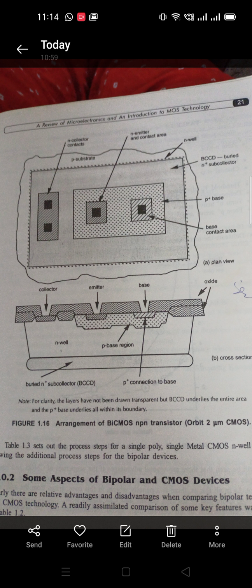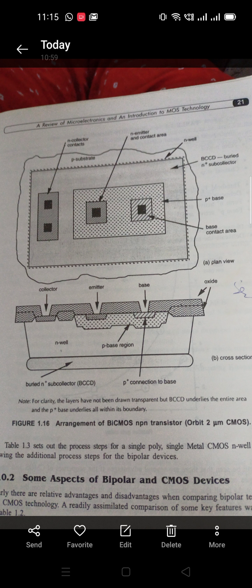The next topic is BiCMOS technology. BiCMOS is a combined technology of bipolar transistors as well as MOS transistors. This technology consists of combined features of both. Mainly we have some advantages and disadvantages in MOS transistors and in bipolar transistors, so the combined features together give a speeding up of VLSI circuits.